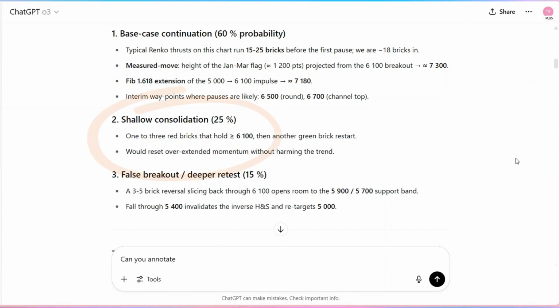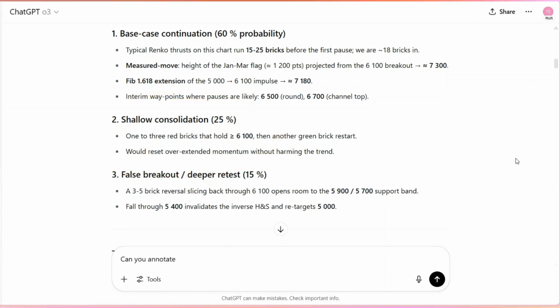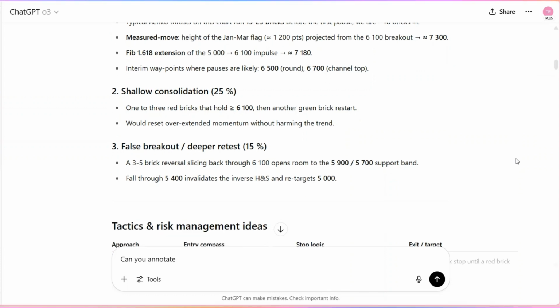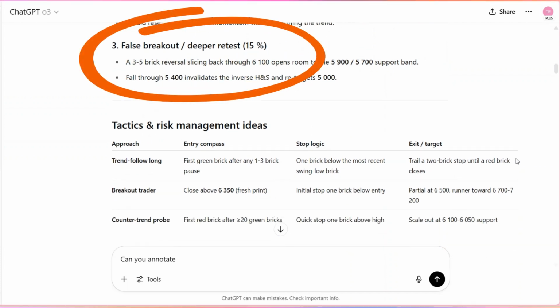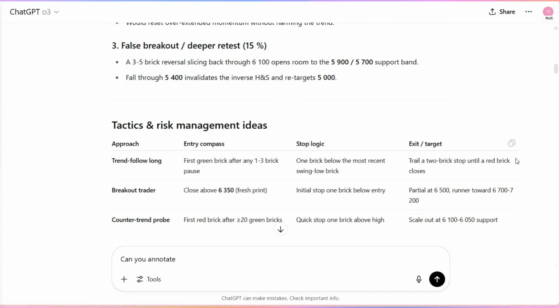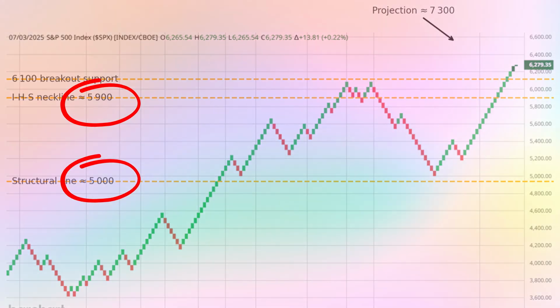The second scenario, shallow consolidation, 25%. A small pause of 1 to 3 red bricks that holds above 6,100 before continuing higher. The third scenario, false breakout, 15%. If price reverses 3 to 5 bricks below 6,100, it could revisit the 5,900 to 5,700 support zone. A fall below 5,400 invalidates the inverse head and shoulders and reopens risk down to 5,000.